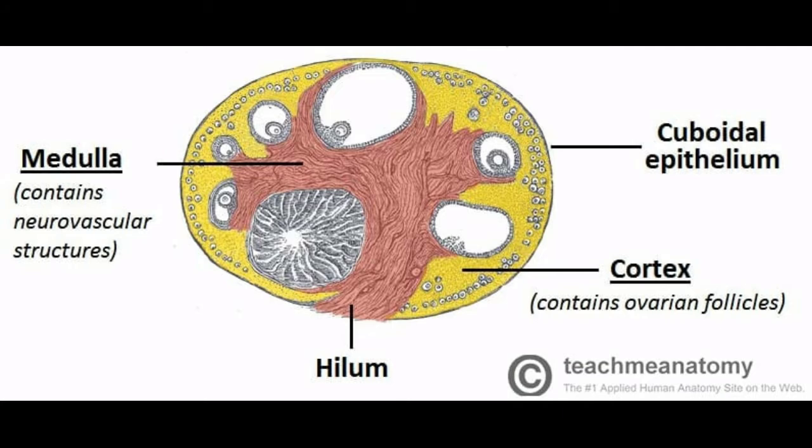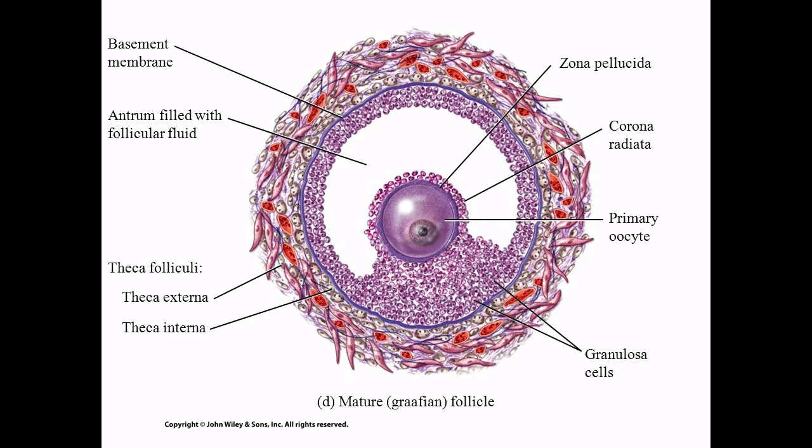The cortex is composed of a network of connective tissue called stroma and is lined by the germinal epithelium. The epithelial cells, called the granulosa cells, surround each ovum in the ovary, together forming the primary follicle. As the egg grows larger, the follicle also enlarges and gets filled with fluid and is called the Graafian follicle.